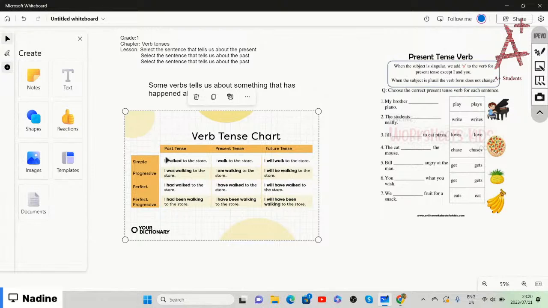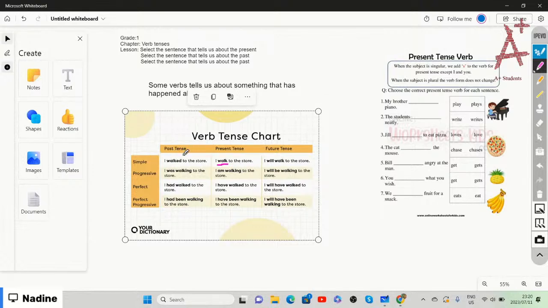All right. So let's start at the present tense. It says, I walk to the store. That verb walk has no ending at all. And this basically shows something that is happening now, and we call that present tense.